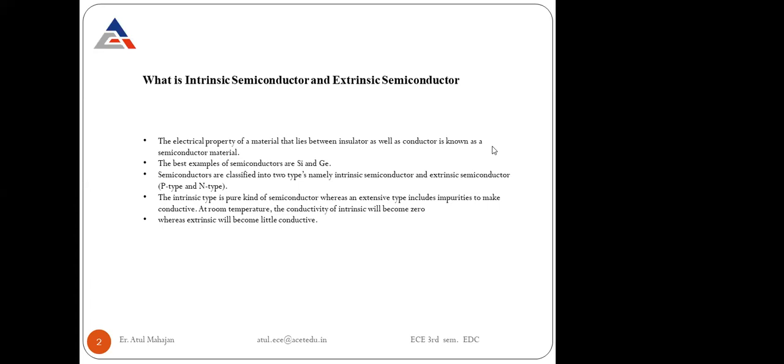When we talk about the conductor, conductor means it has a higher conductivity, like silver, gold, copper, and they're very good conductors. So when we talk about these types of conductors, we are having the highest amount of conductivity.